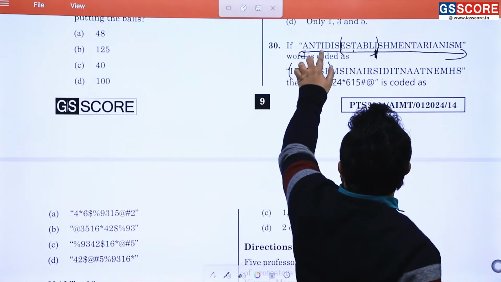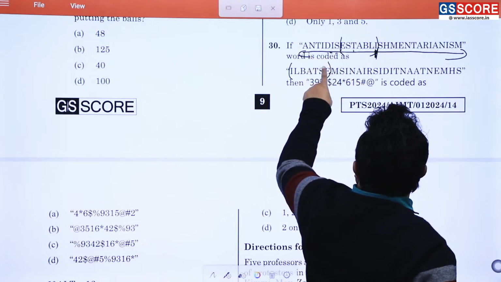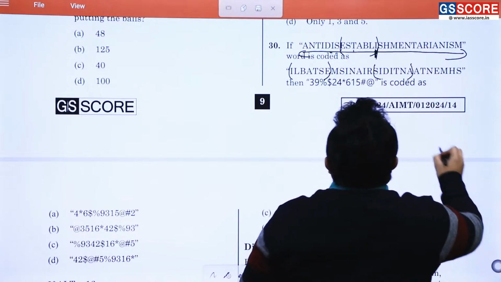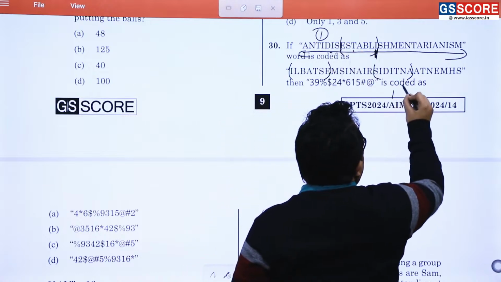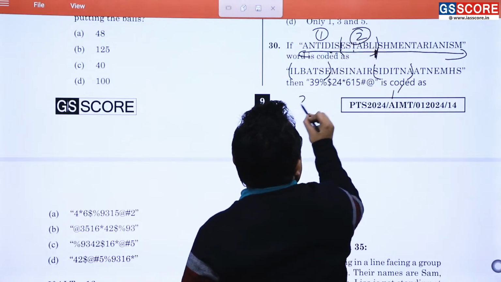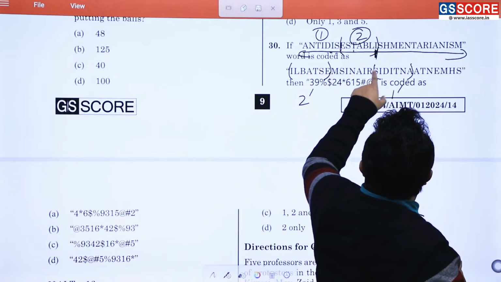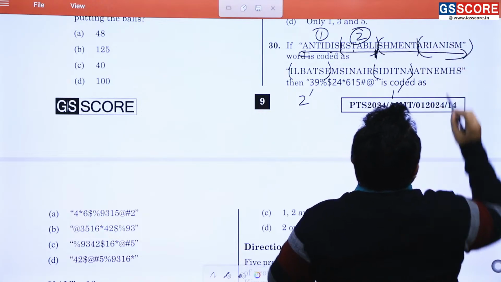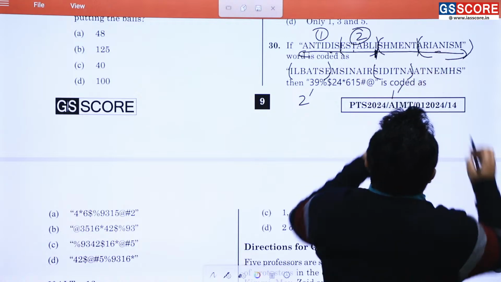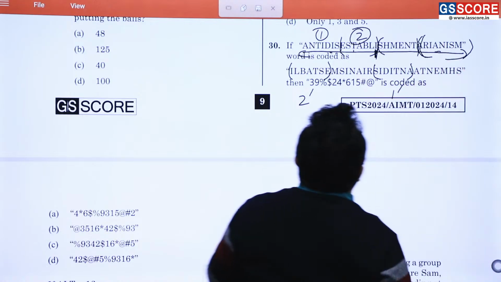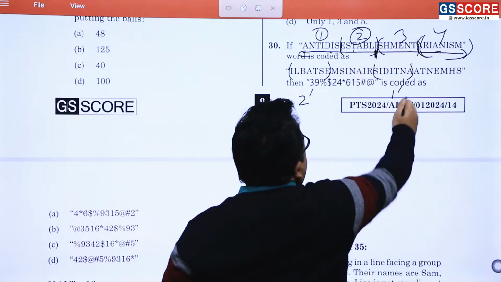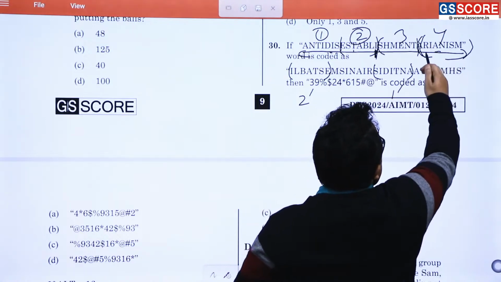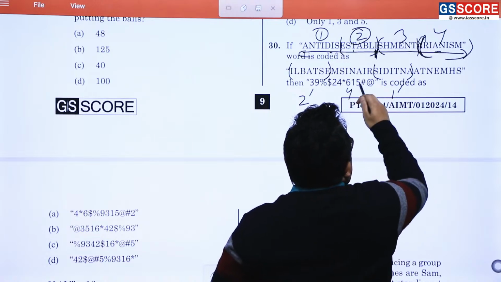Then where is ANTIDIS? SIDITNA? Oh yes, here it is. SIDITNA. It means one number has been reversed here as 1 dash, this second number is reversed here as 2 dash, and this is not here, so it is the third number, okay. Am I correct? 1 2 3 4 5 6 7 8. No, this will be R, okay. Now you can understand this is 3, this is 4, so 1 is here, 2 is here, 2 dash, and this is 4 dash, okay. So this part is there, this is 4 dash and this is 3 dash.